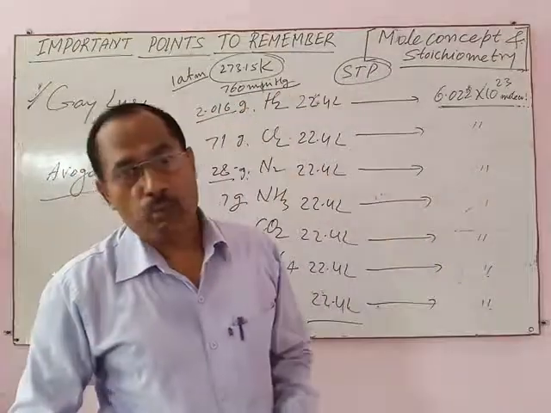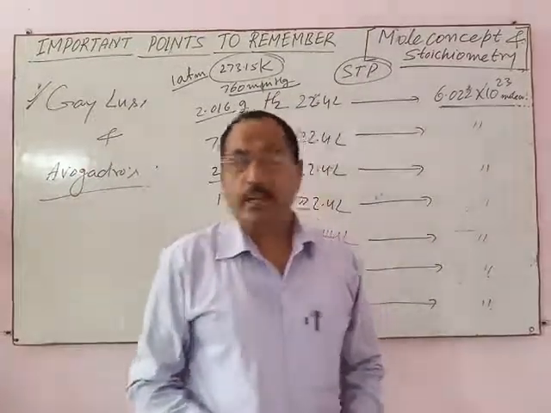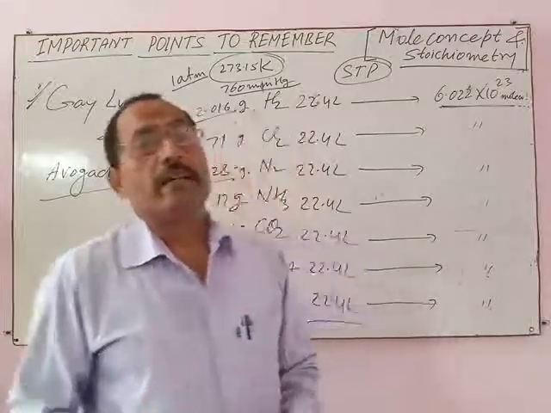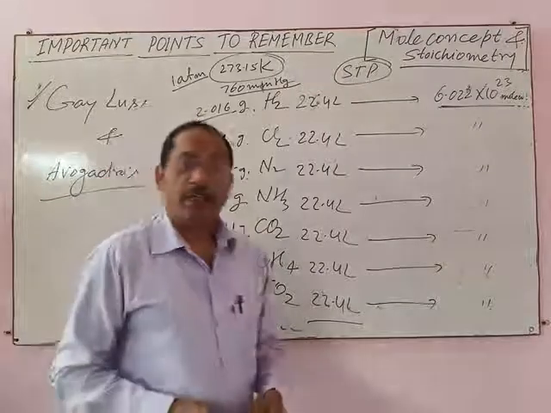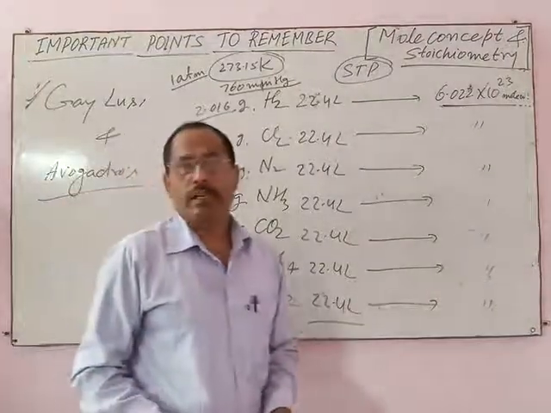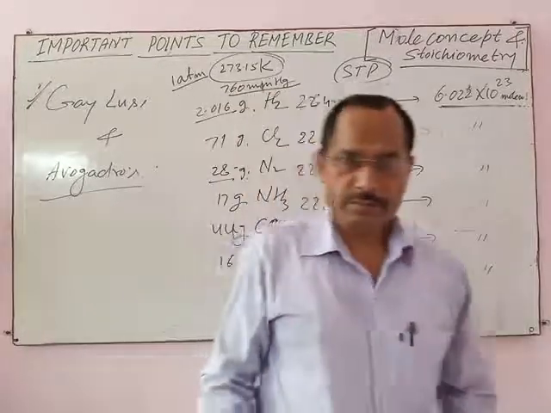Calculation of empirical formula and molecular formula is clearly discussed in the previous videos, and calculation based on chemical reaction, that is stoichiometric calculation, is already discussed. In this way, this lesson is over.